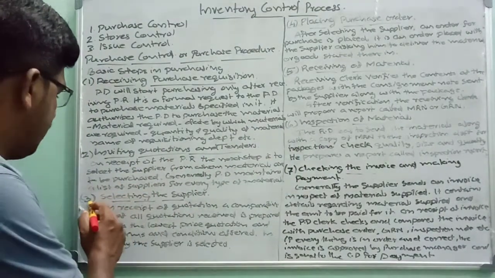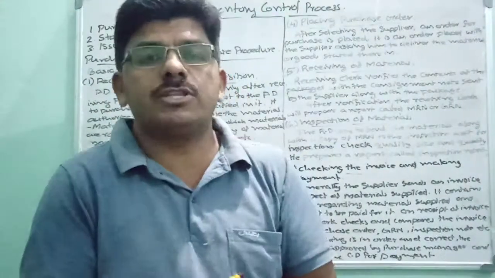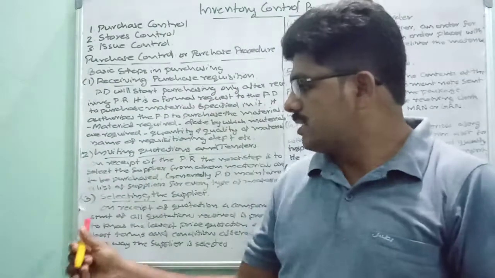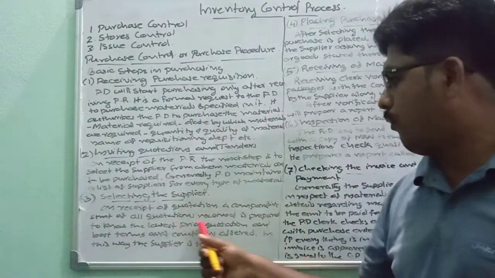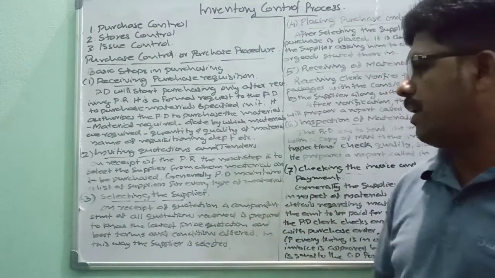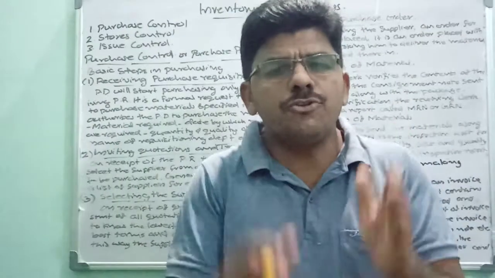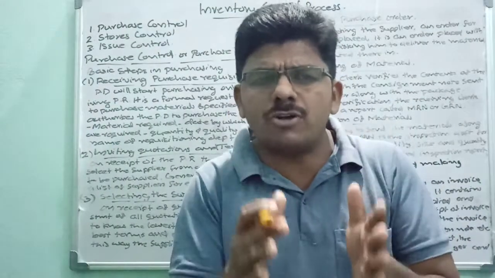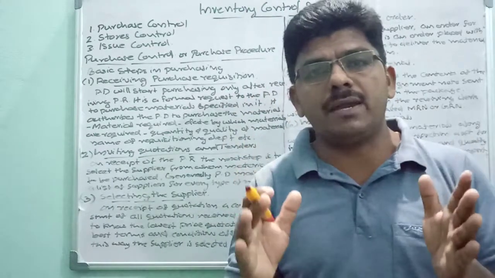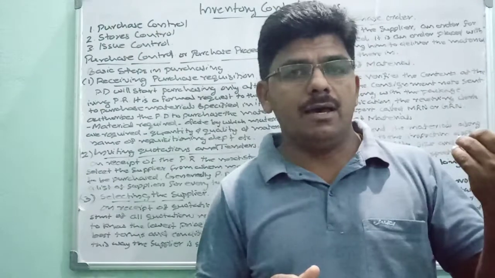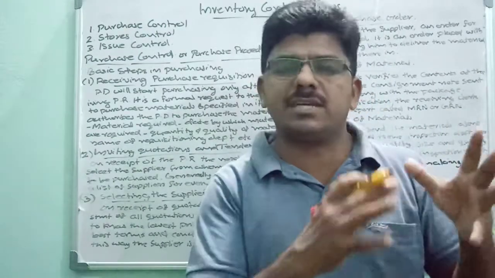The next stage, number 3, selecting the supplier. After receiving all these quotations from the prospective suppliers, on receipt of quotation, a comparative statement of all quotations received is prepared to know the lowest price quotation. To know the lowest quoted price, a comparative statement is to be prepared from all the tenders received.